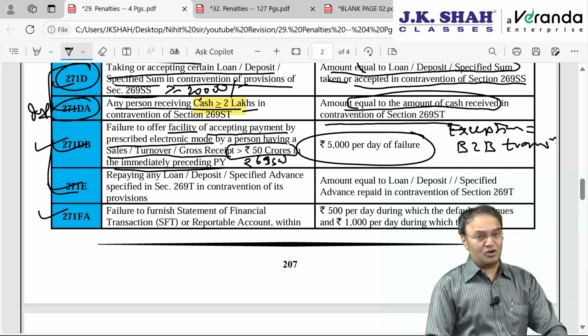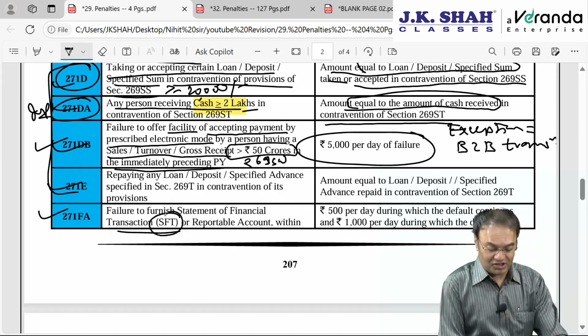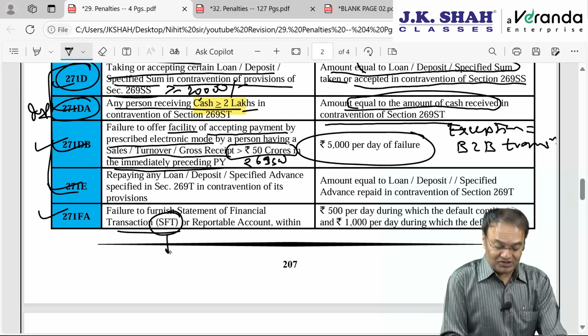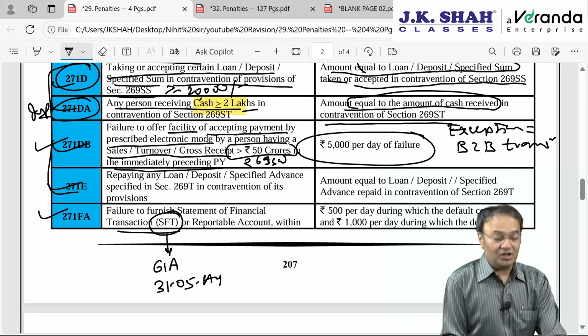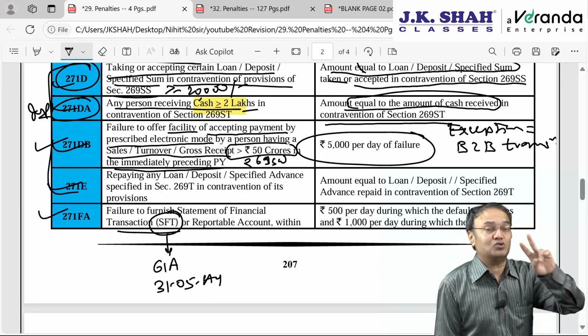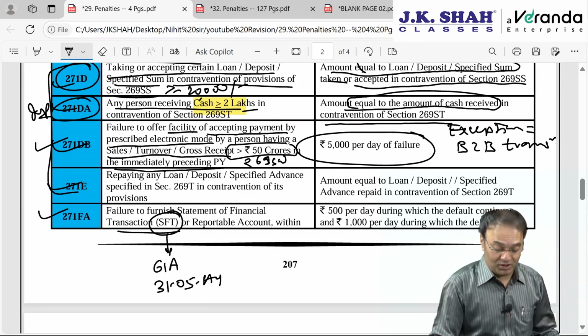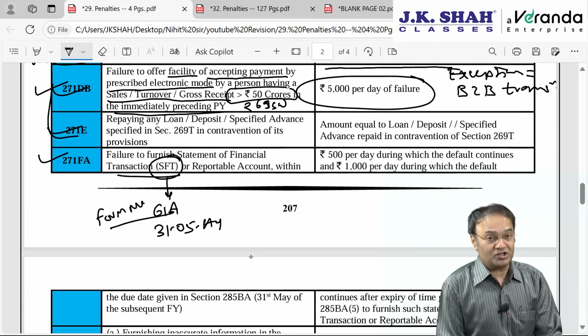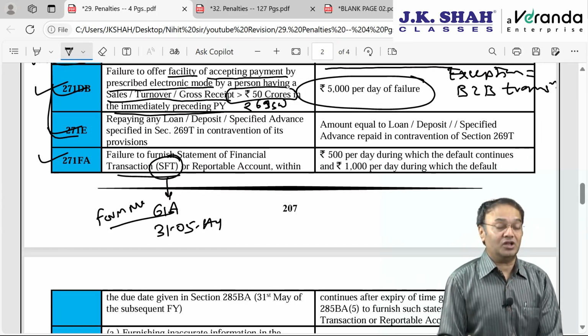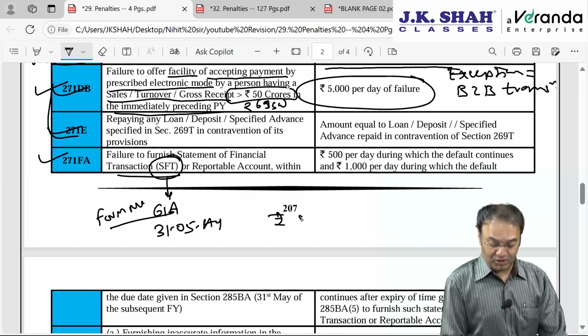271FA, failure to furnish statement of financial transaction, SFT. Statement of SFT is to be furnished in form number 61A on or before 31st May of the relevant assessment year. That is, after March ending, assessee gets 2 months time, April and May, full 2 months to furnish this statement in form number 61A. If he does not furnish, or there is a default in furnishing or late furnishing, penalty will be 500 rupee per day.